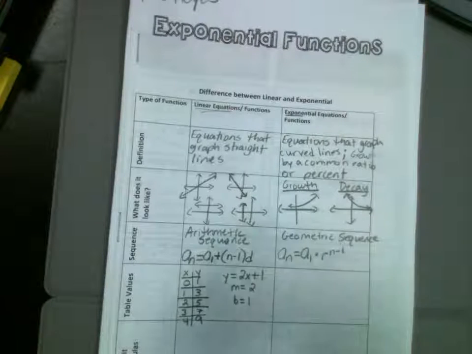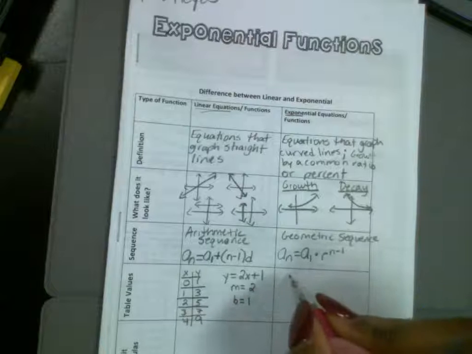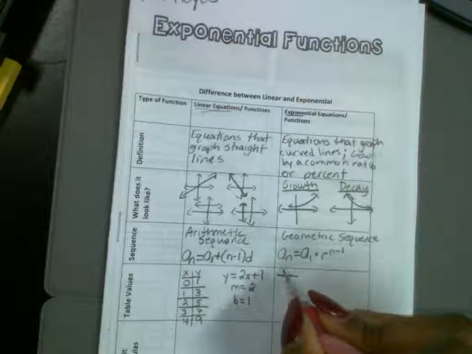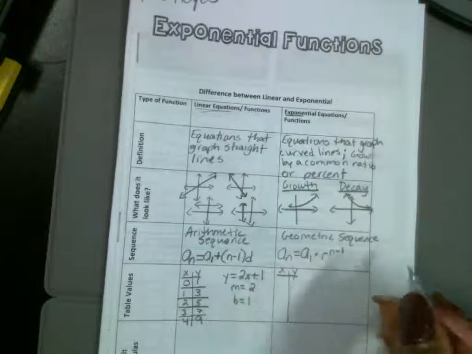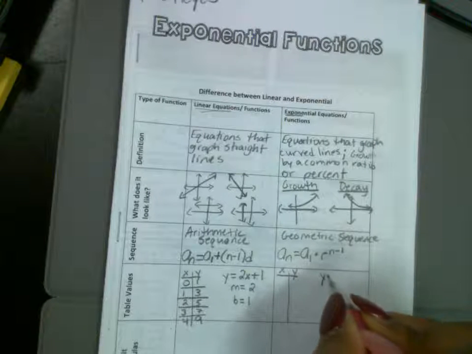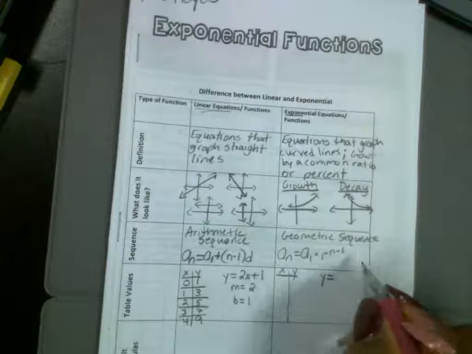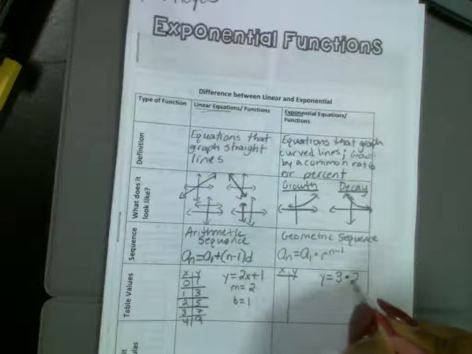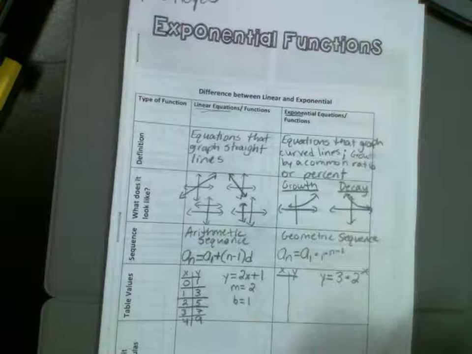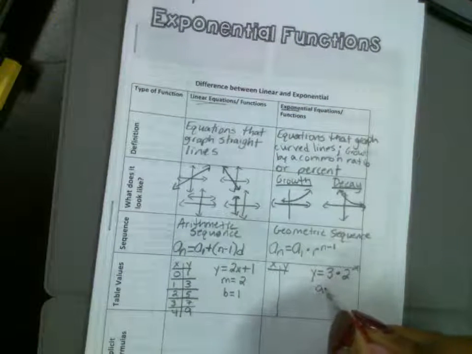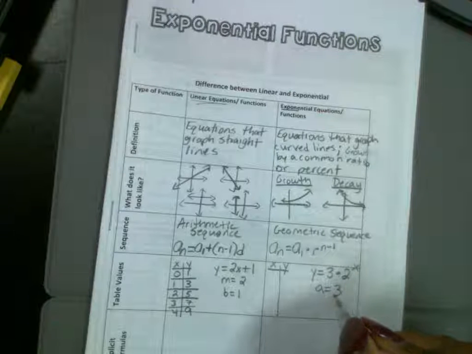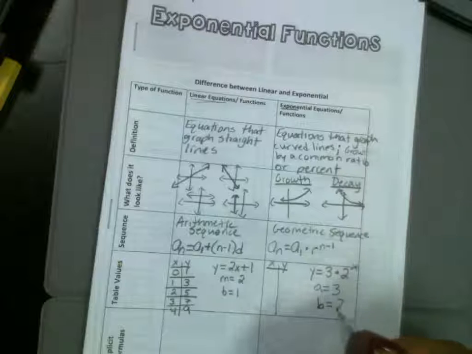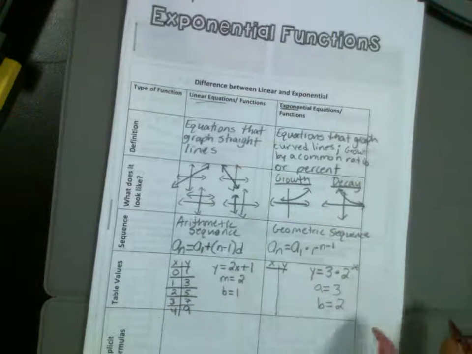All right. Let's do an exponential function. This is x here, y here. Let's do an easy one. Let's do y is equal to 3, which is our a, our starting amount, times 2 to the x power. So again, our starting amount, our a, is 3. What's our b, or our common ratio here? 2.